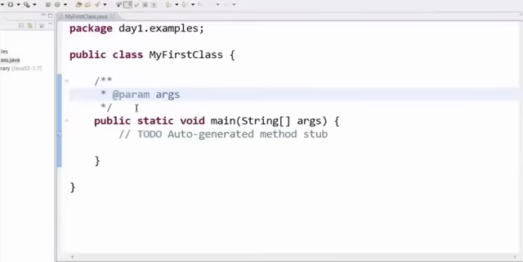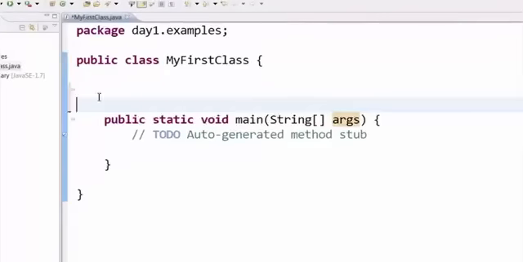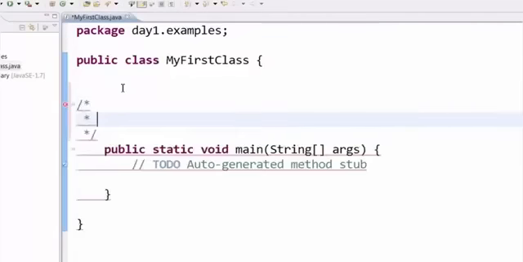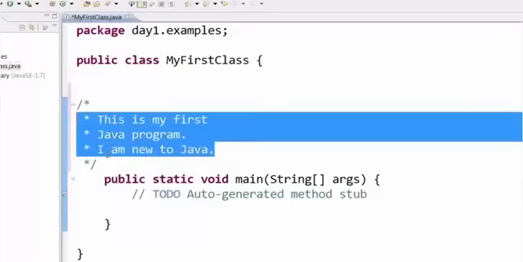Now before writing any program, we have to learn how to write comments. Comments are useful in describing a particular program. For example, I am planning to learn Java, so I want to write a comment. So let me delete these things. Now to write a multi-line comment, all you have to do is put the slash sign, asterisk, press enter. This will be a multi-line comment like this. Now I can write some kind of a description about this program. So here you can see that I have written a comment. Now this is an example of a multi-line comment.